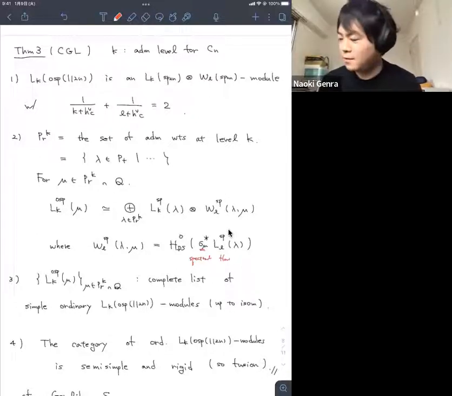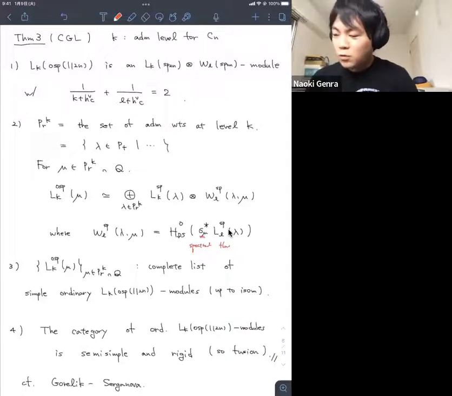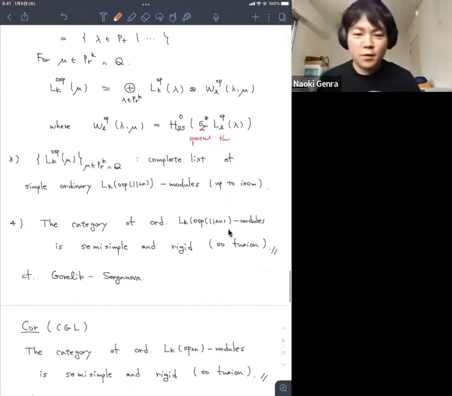So now, fusion. And this is very good. This is our theorem. The point is the last statement, the semi-simplicity, is known by Gorelik-Serganova, but we obtained rigidity. And also, we obtained the corollary. The corollary says the category of ordinary LK SP2N modules is semi-simple and rigid. So this is fusion.